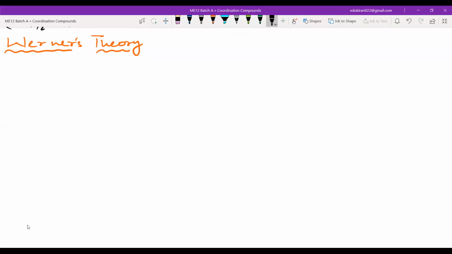Werner's theory. Werner did a few studies, and the first one was the precipitation studies of coordination compounds. After precipitation, he did the conductance measurement, and he also discussed a few things regarding the isomers of coordination compounds. First we will look at the precipitation.